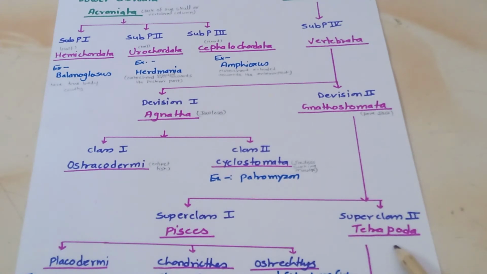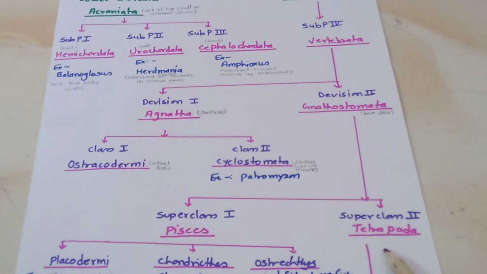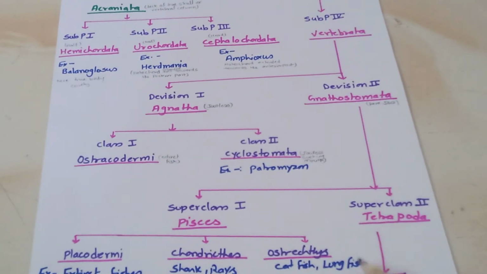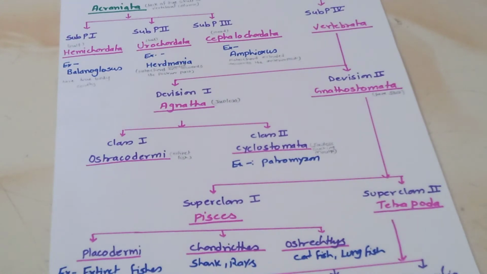Now we turn to superclass two, Tetrapoda. Tetrapods have four limbs, two hands and two legs. They are divided into four classes: amphibians, reptiles, aves and mammals. Amphibians can live in the water as well as on land, that's why they are called amphibians, for example frog.